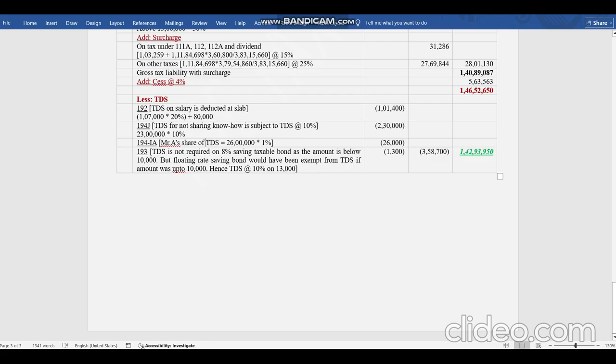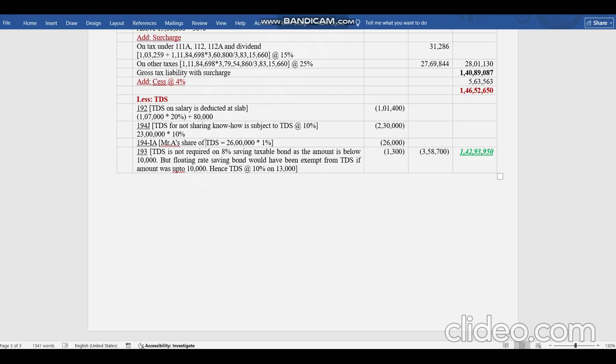Now coming to the last section, 193. There are two bonds, 8% savings taxable bonds and floating rate savings bond. In these two cases, if the interest amount is up to 10,000, then no TDS is required. But if it exceeds 10,000, then TDS is required. So 8% savings taxable bond is below 10,000, so no TDS is deducted. But floating rate bond is more than 10,000, so on that amount TDS is deducted. The TDS won't be deducted on the full amount.